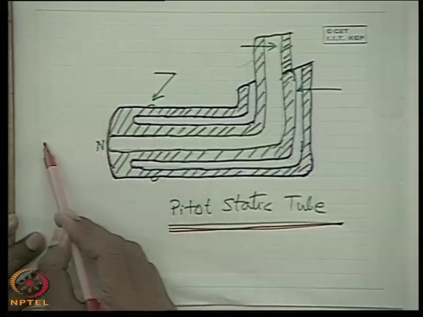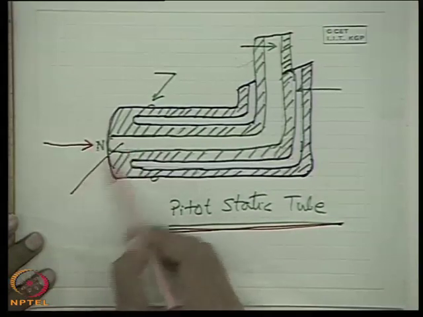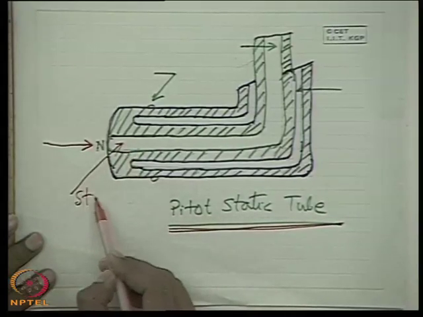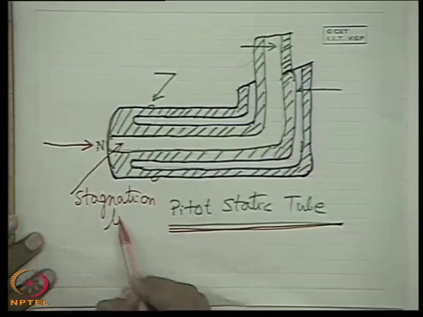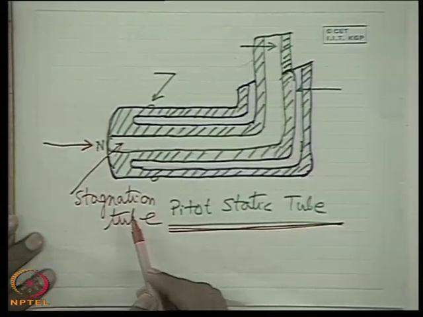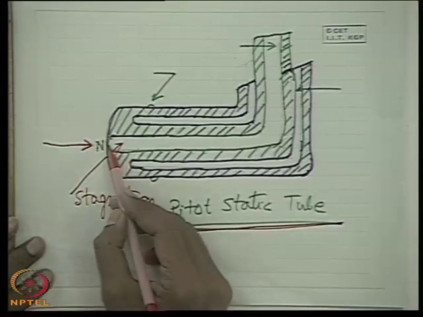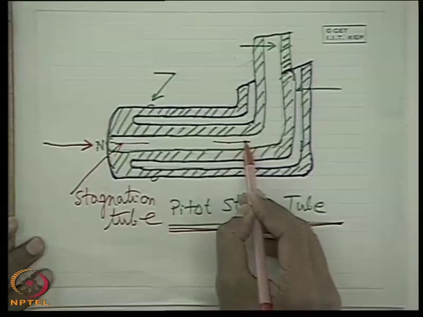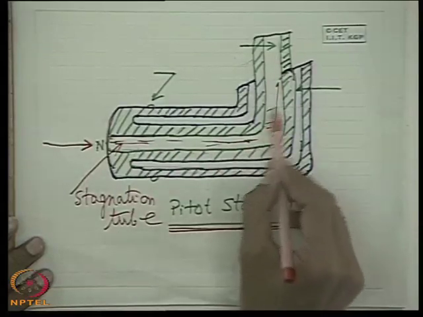This is the nose. It faces the fluid flow, and this central tube is the stagnation tube, which measures the stagnation pressure. So the fluid flows like this, and this part is the stagnation point. There is no flow there, it is static fluid.